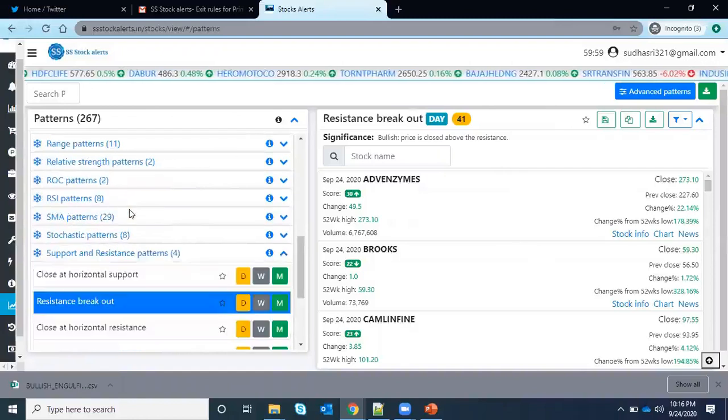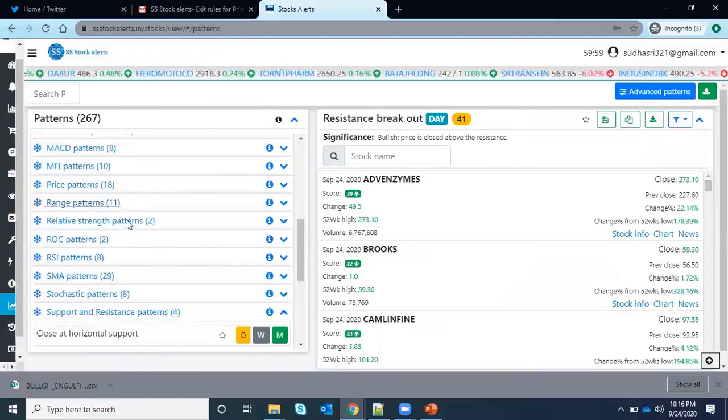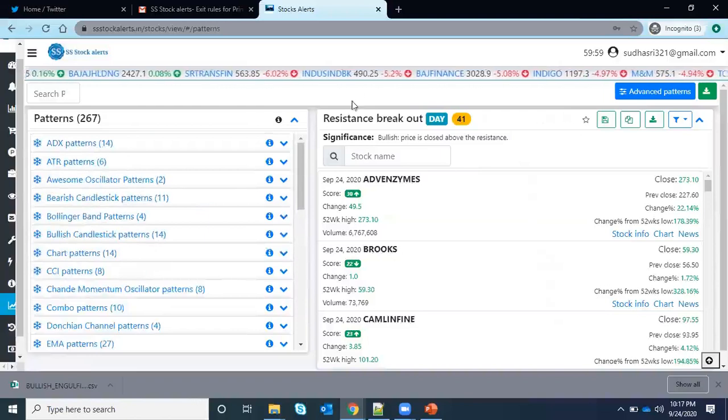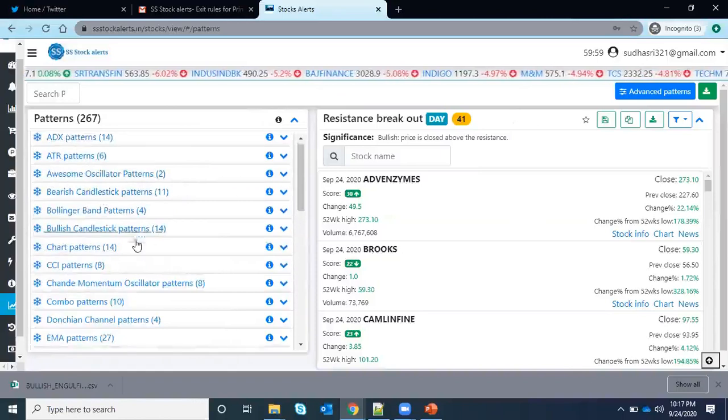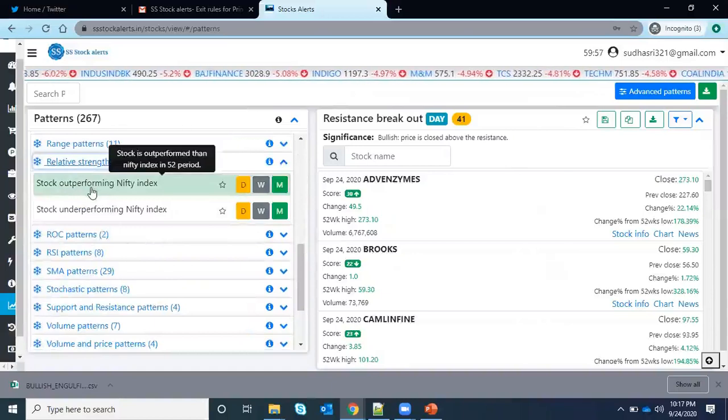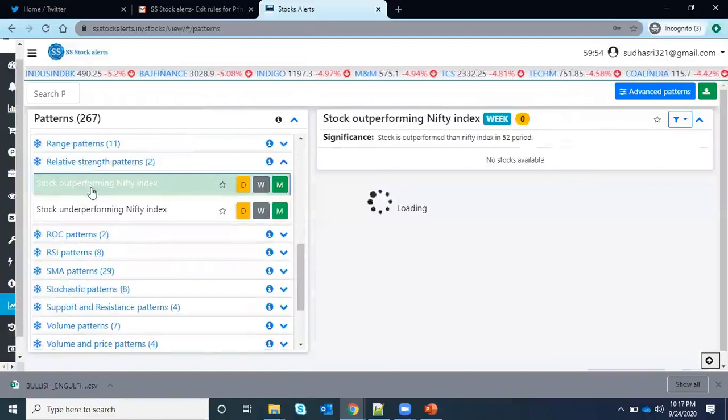Okay, and there is a very good pattern which was suggested by Dinesh Bhai, and that is the relative strength pattern. Each section has its own validity, based on the indicator or based on the scans. I think all of you know the indicators, what is ADX, CCI, CMO. I will just explain relative strength: stocks outperforming the Nifty index. What it means is these stocks have given performance greater than the Nifty in the last 52 weeks.